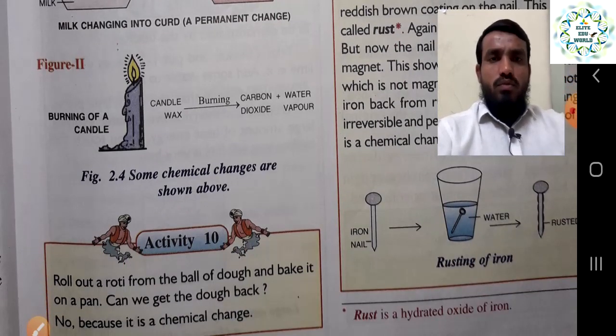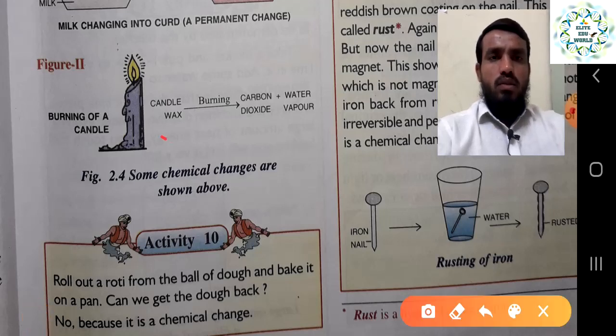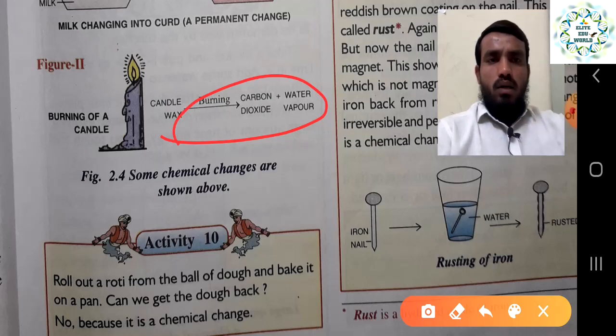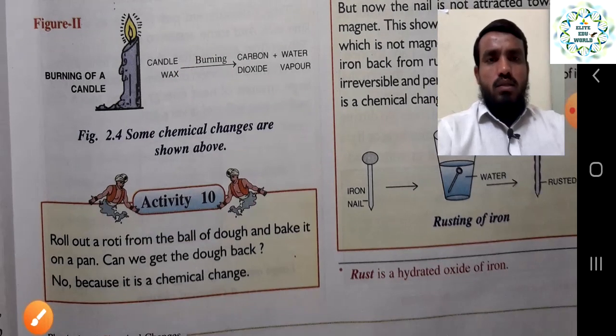One more example we have seen is burning a candle. Some wax can be burned, some can be melted. So the wax will burn, right. It is a chemical change, because once it burns, it is converted into carbon dioxide plus water vapor, and light energy and heat energy. So we cannot bring it back to the normal. That is why it becomes a chemical change.